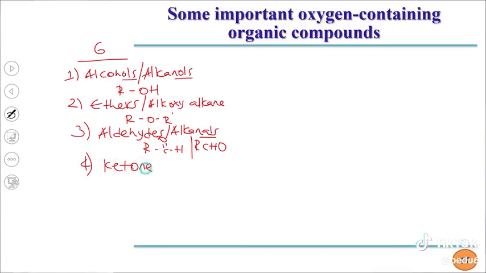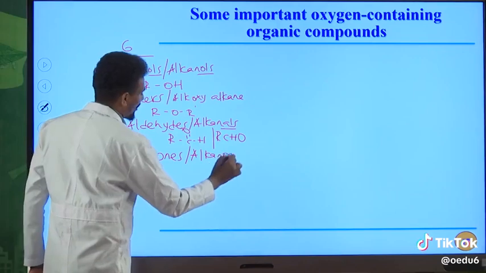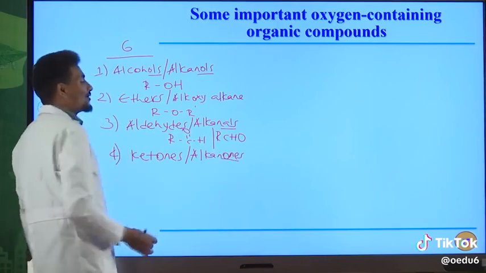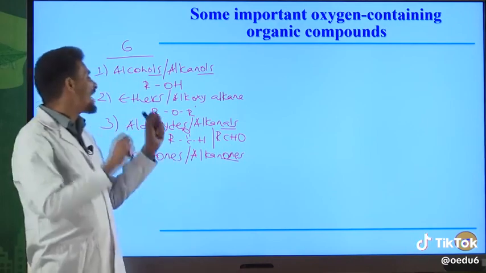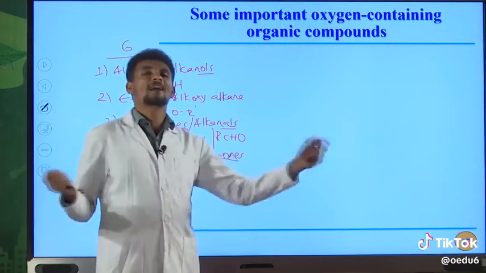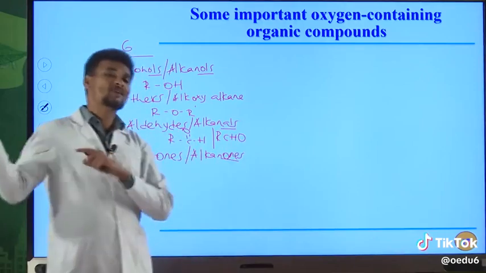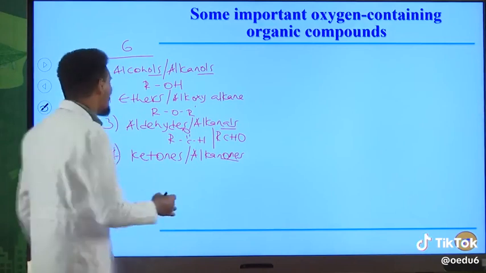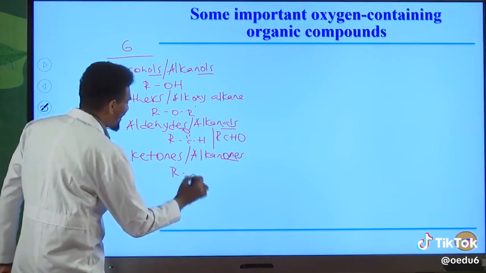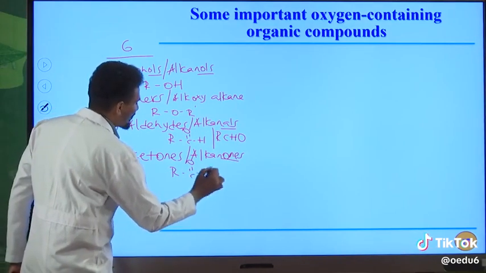The fourth one is ketones. Ketones are also named as alkanones. Alkanone, O-N-E, okay? This one also indicates the presence of carbon to oxygen double bond directly bonded with alkyl groups or aryl groups. Therefore, they can be named as alkanones. The general formula for alkanones is R, C double bond O, R prime.